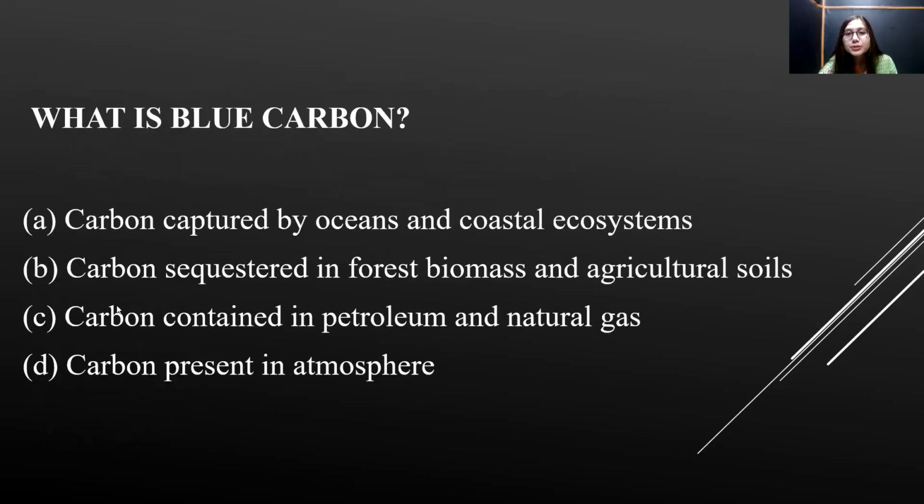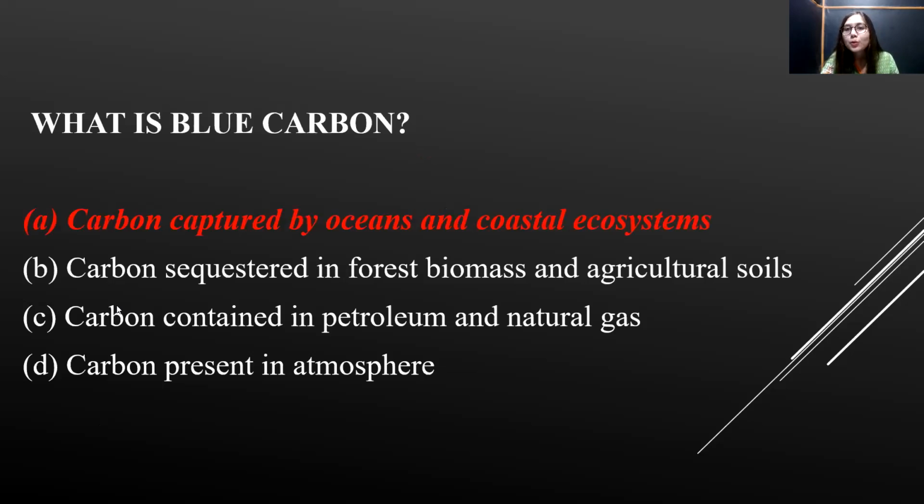What is blue carbon? Again, a direct question and a direct answer. Why have they asked about blue carbon? Because this year, a lot of issues and conversations have taken place with respect to global warming, right? And therefore, a question about blue carbon has been given. So the correct answer is directly carbon captured by ocean and coastal ecosystems. The carbon that is sequestered by ocean and coastal ecosystems is called blue carbon.